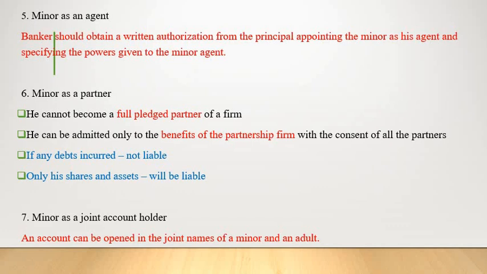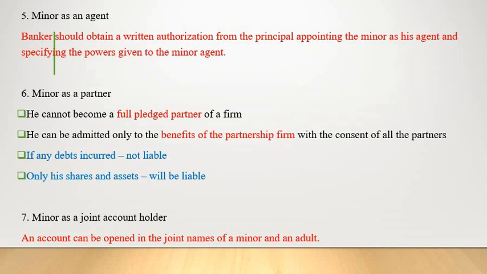The fifth point is minor as an agent. When a minor is appointed as an agent to operate the account of another person, the banker should take certain precautions. That means the minor can act as an agent. So what are the precautions to be taken by the banker? The first important thing is the banker should obtain a written authorization from the principal regarding the appointment of a minor as his agent.